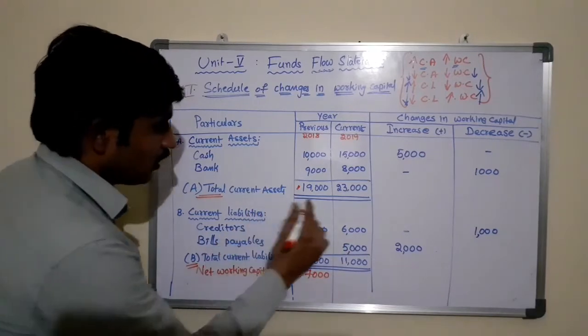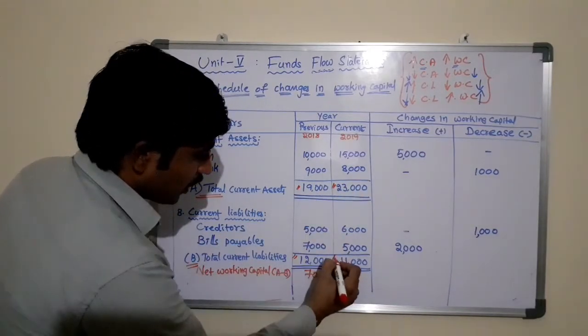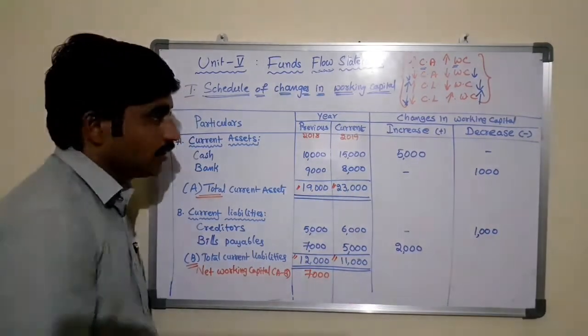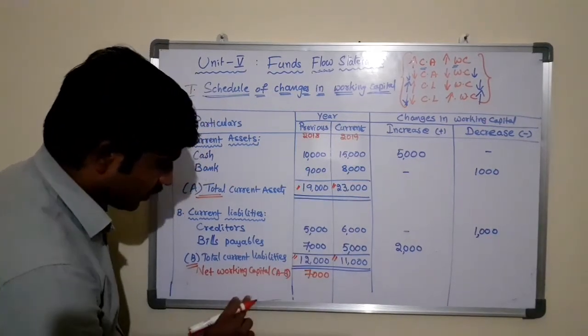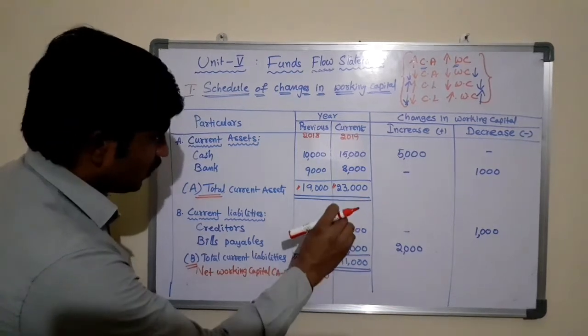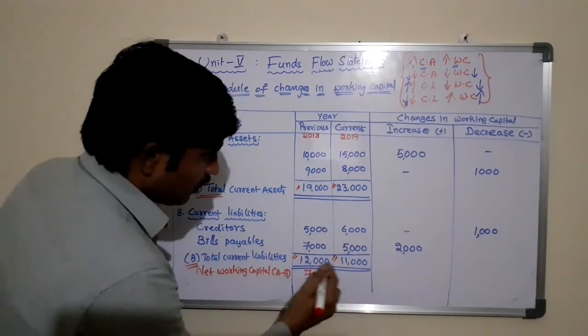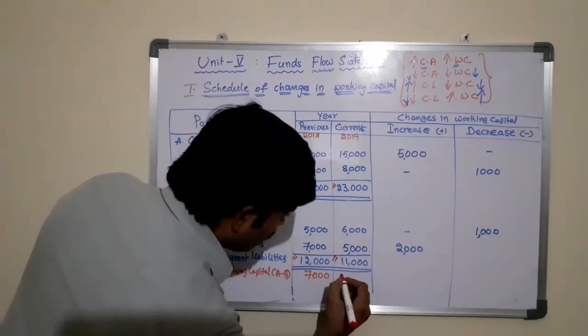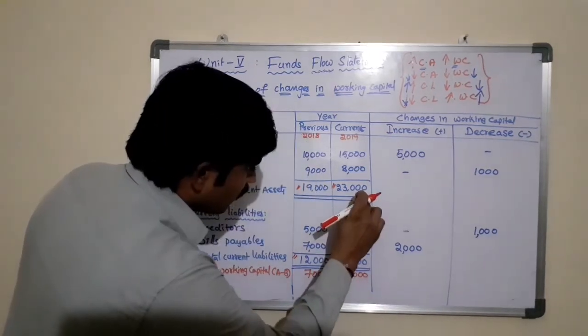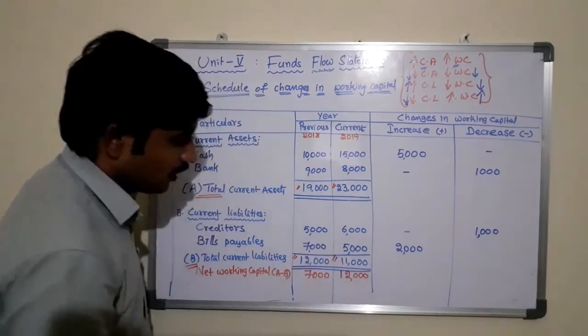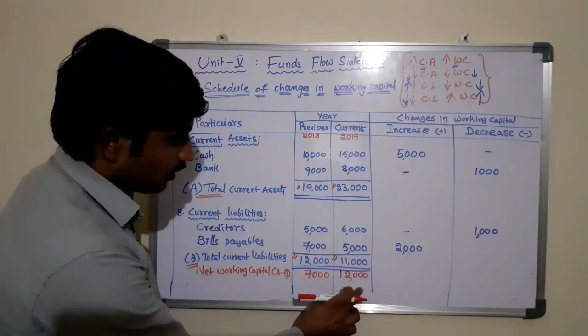Similarly, you can also determine the net working capital for the year 2019. 2019 total current assets 23,000, whereas 2019 current liabilities 11,000. The difference between these two is 12,000 rupees. 23,000 minus 11,000 equals 12,000.